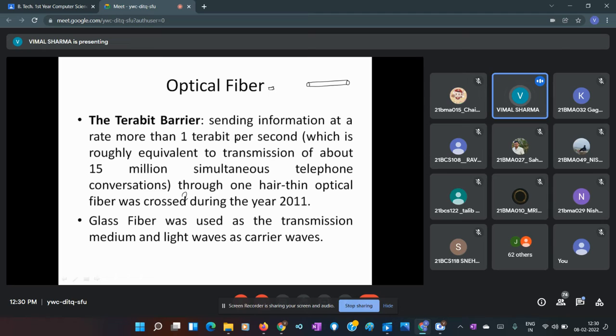This is my laser source. It produces one pulse of light, then it stops. It produces another pulse, then again it stops, then it produces another pulse of laser. So these are laser pulses.